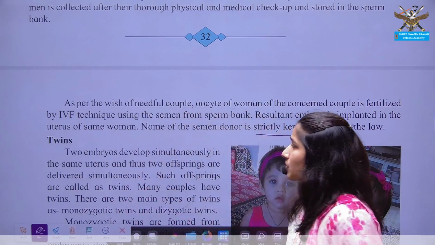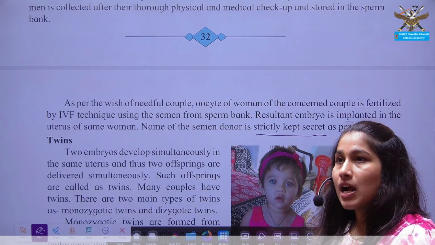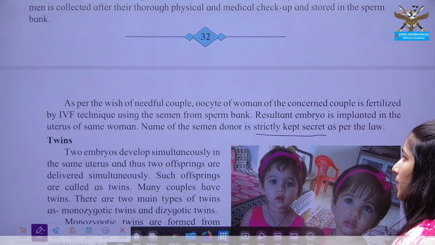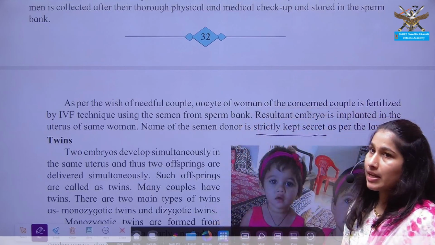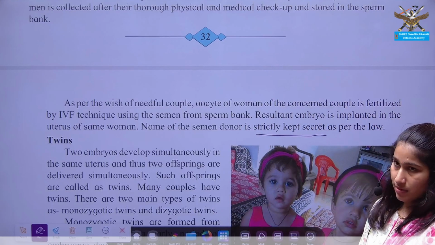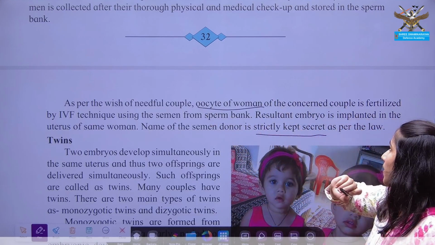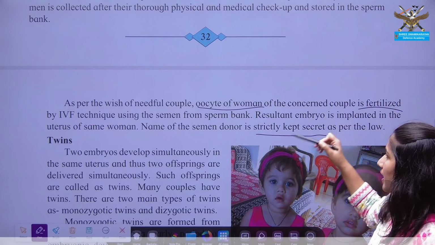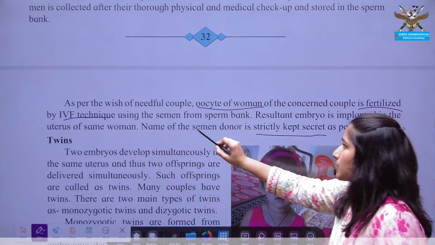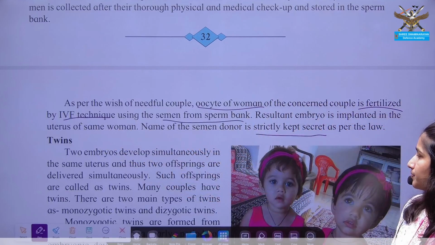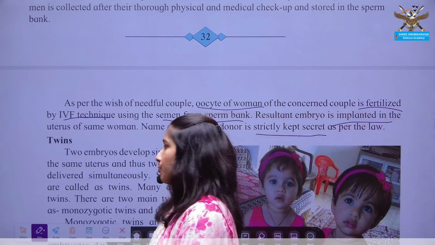The couples who are facing problems regarding reproductive health and are unable to conceive take the help of this semen bank or sperm bank. Here the oocyte from the woman of the consenting couple is fertilized with the help of the IVF technique. The sperm is taken from the sperm bank, and the resultant embryo is implanted into the same woman.